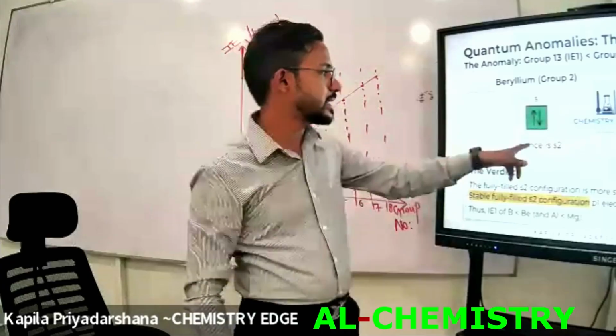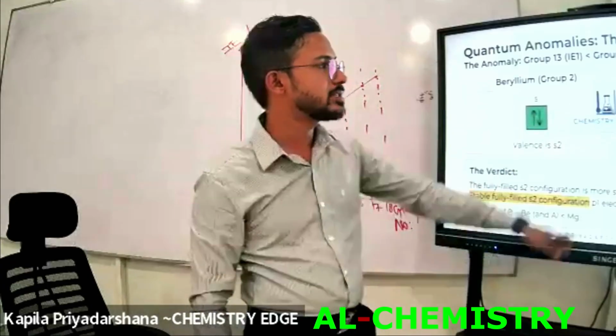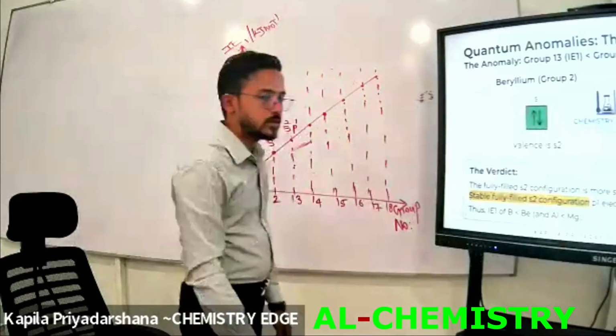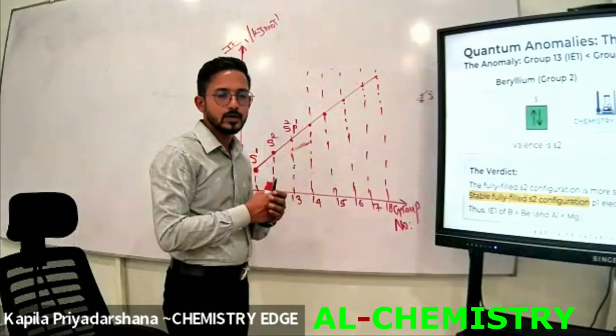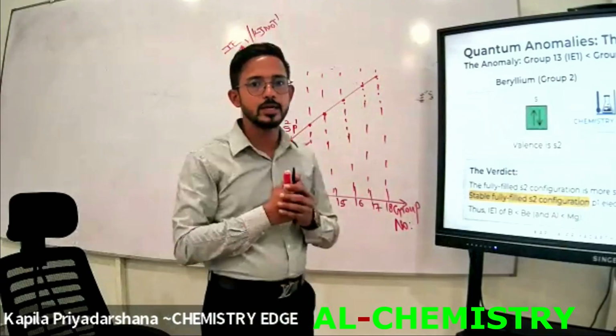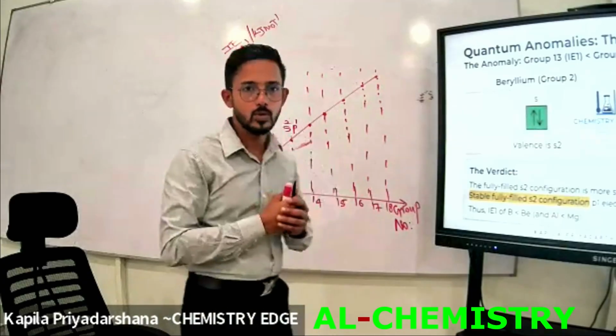Then the valence is S2. But when we consider boron, what are the adjacent elements to beryllium? What is the other adjacent element to beryllium? Boron, no? Boron.